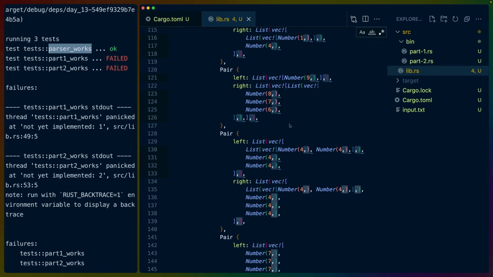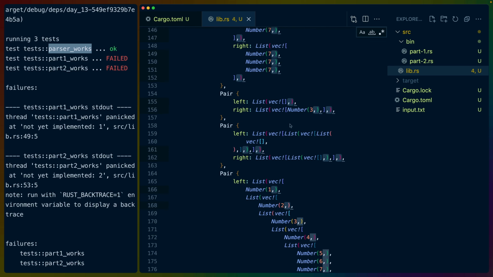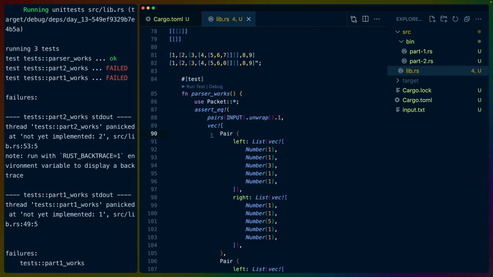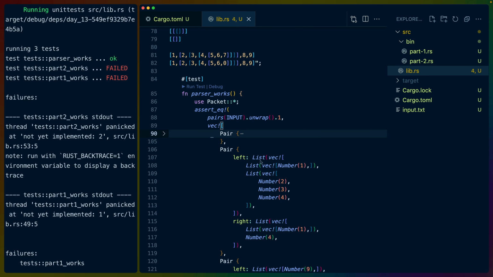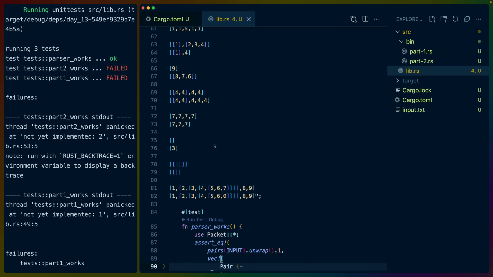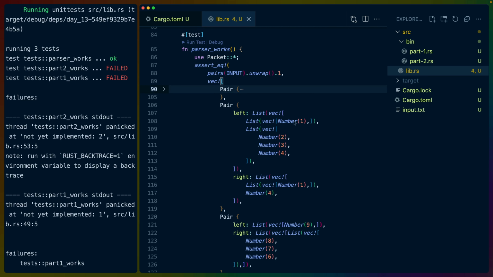I don't think any of them are actually syntactically relevant, so I'm just going to remove all these commas solely because it's harder for me to read. Okay, so the first pair is fine. We're good. The second pair is a list with a list of 1, and then a list of 2, 3, 4, and a list with a list of 1 and the number 4. So this one's good too.